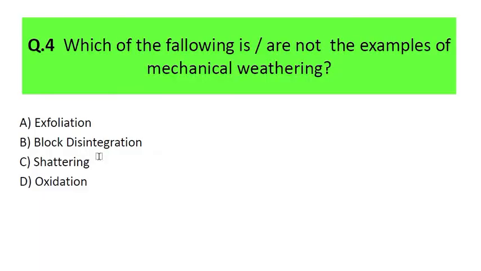I hope it is clear to you. The next one is: which of the following is or are not examples of mechanical weathering? There are four options. First one exfoliation, second block disintegration, third shattering, and fourth oxidation. I hope you answered the question. So let's move towards the answer.